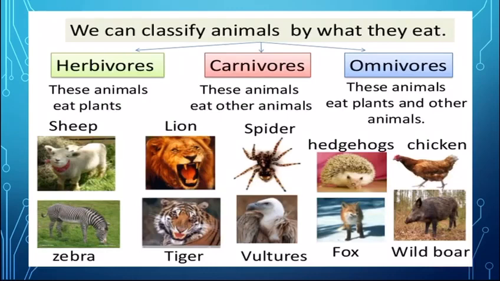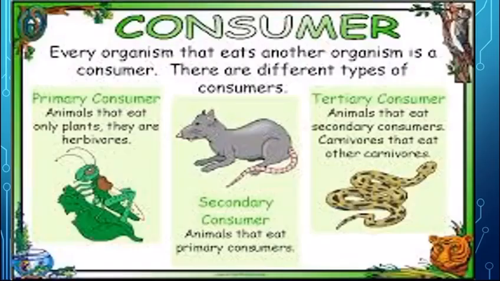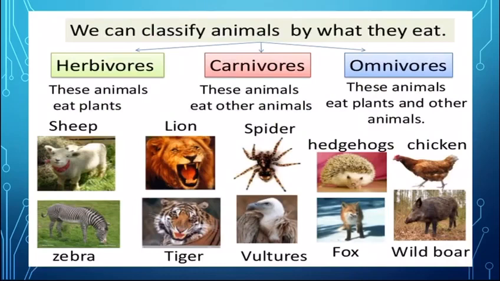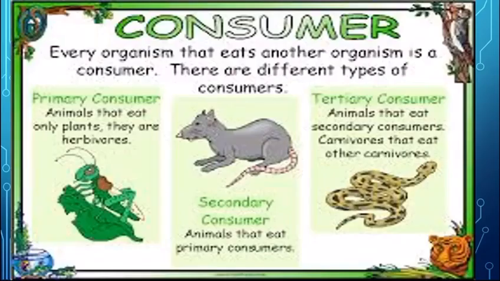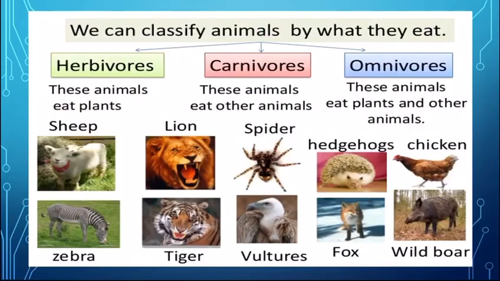For example, chicken, hedgehog and fox, even the human, because we also eat vegetables, fruits, herbs, and even chicken and other meat. So according to this, the secondary consumers can be omnivores as well as carnivores. And the carnivores are the animals that only eat other animals. So they are lion, tiger, vultures, spiders, and usually the tertiary consumers fall in the category of carnivores.